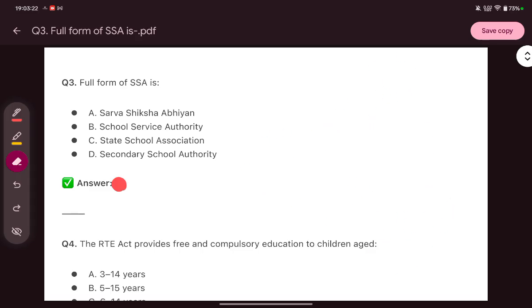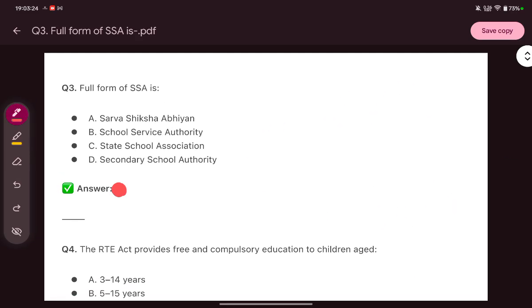So the first question here is, what is the full form of SSA? And you know the answer of this question. The full form of SSA is Sarva Shiksha Abhiyan.